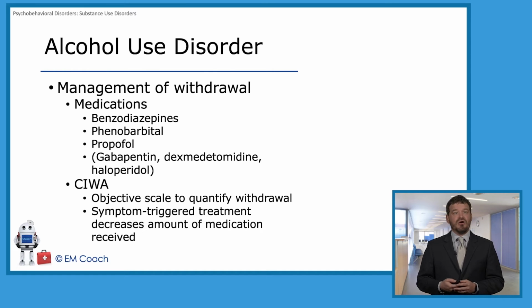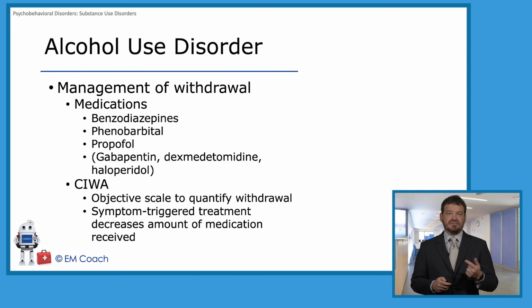Management of alcohol withdrawal is frequent administration of benzodiazepines. We use diazepam at my shop. We're also using phenobarbital a lot more often. It's a little more potent as opposed to benzodiazepines, which increase the frequency of chloride channel opening. Phenobarbital actually holds the door open. You can also use propofol, and there's a variety of adjunctive medications that can be used for alcohol withdrawal. This includes gabapentin, Dex, and haloperidol, even ketamine.